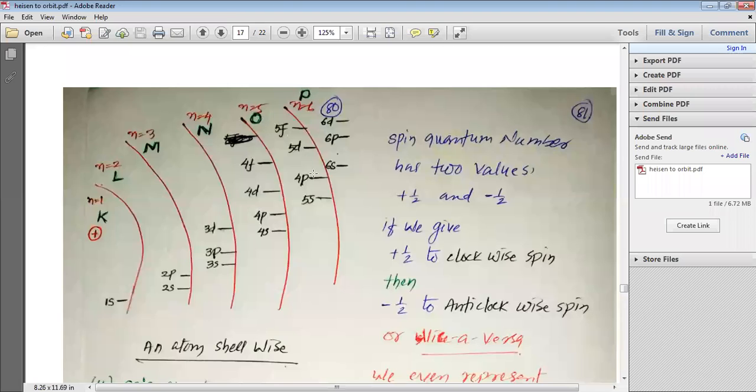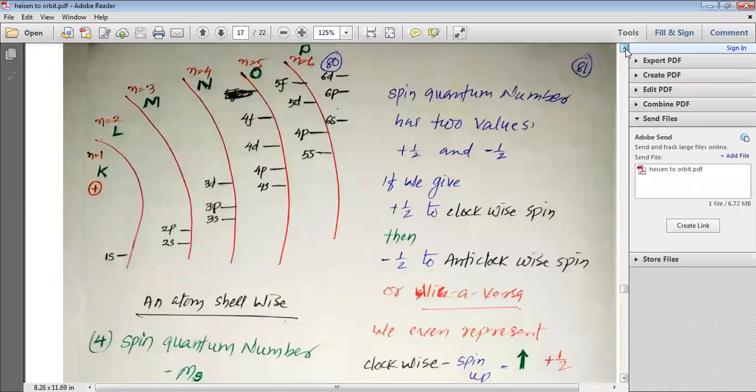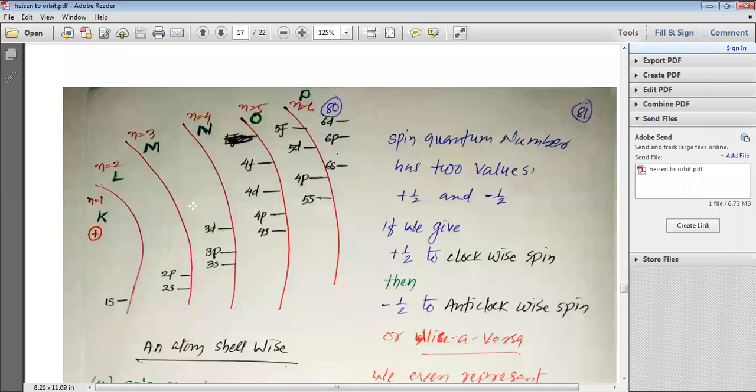When n is equal to 5 we have O shell where we have 5s. It should be 5p. I have made a mistake. Please correct it in your notes. 5s, 5p, 5d and 5f are possible. And in n is equal to 6, we have 6s, 6p and 6d. You know, 6s and the other orbitals are not up to our reach. We are not going to discuss the other higher orbitals. So this is how we can understand a very rough picture, not exact picture, of the atom. And I have tried to show you the energy of these orbitals also.